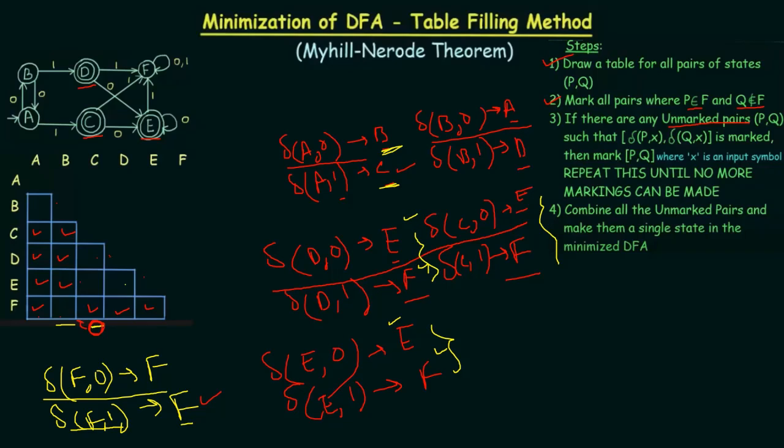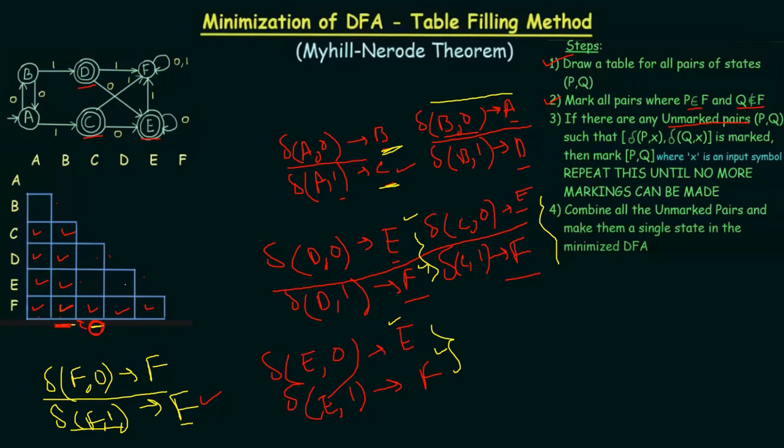Now for B and F, this cell, let's see what we are going to get. For B comma 0 we got A. So A with F is now marked. So obviously you have to mark it. You don't need to proceed any further. Any repetition cannot change anything, or you can try it again and again, but you are going to end up with the same results.